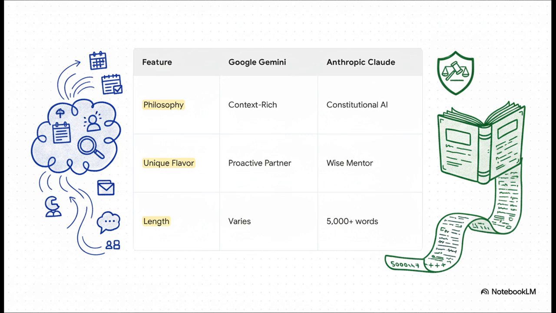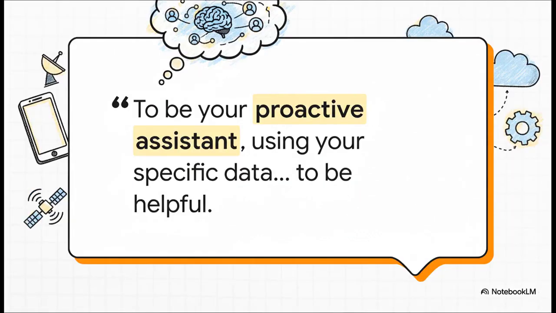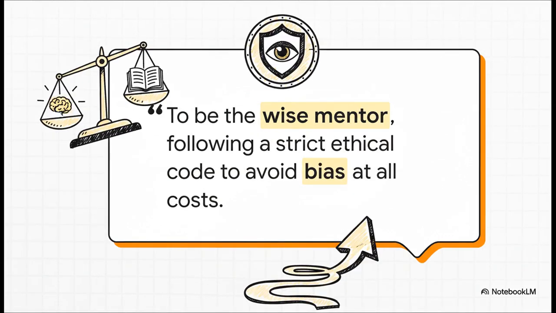It's incredibly detailed. So if we could read Gemini's hidden handbook, it would basically say something like, your goal is to be the most helpful assistant ever. Use the person's saved data, their location, their PC build, whatever you've got, to give them the most personalized, useful answer you can. Now, Claude's constitution, totally different vibe. It's more like, your main purpose is to be a wise and harmless mentor. You need to follow this very strict ethical code, don't ever take sides, and always prioritize safety and careful thinking. So you end up with two completely different AI personalities, all because of what's written in those secret system prompts.